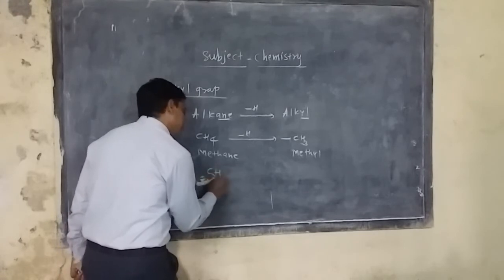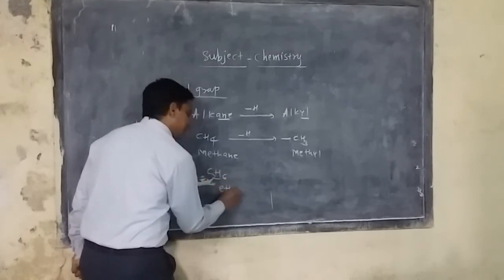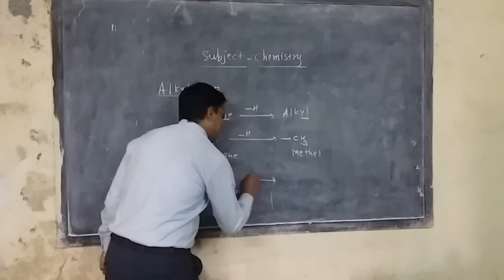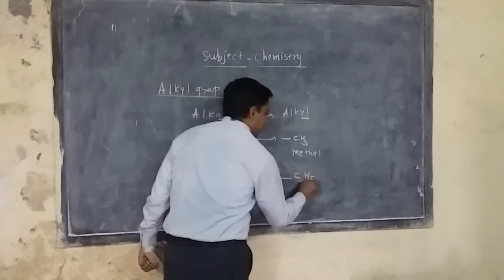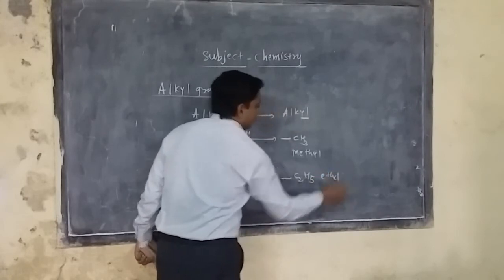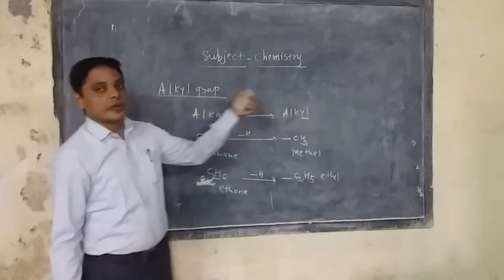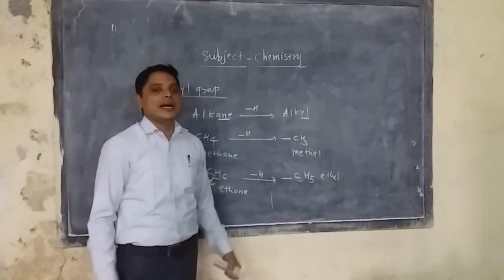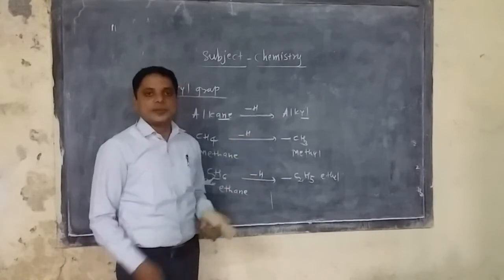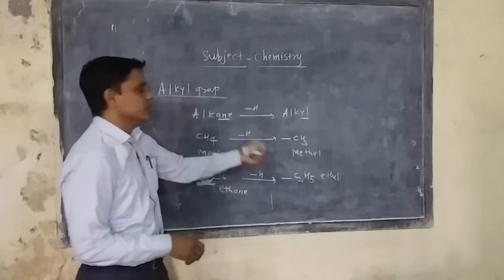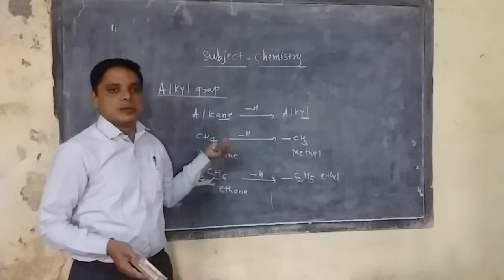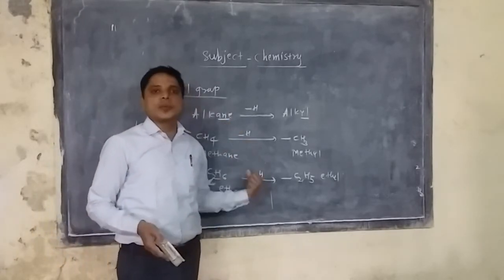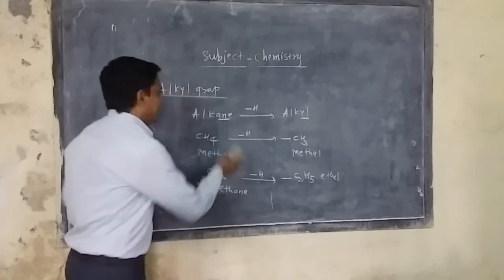Similarly, C2H6 is called ethane, and in this ethane, when one H is removed, the group is -C2H5, and this is called the ethyl group. So an alkane is converted into an alkyl group by the removal of one hydrogen atom. In the exams, mostly methyl, ethyl and propyl groups are present in the given compounds.